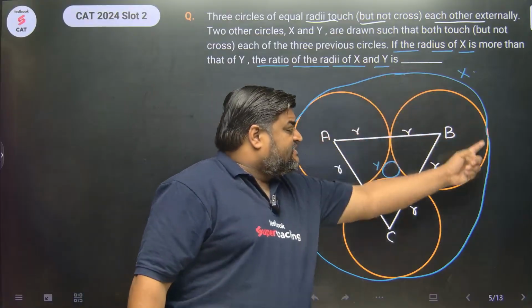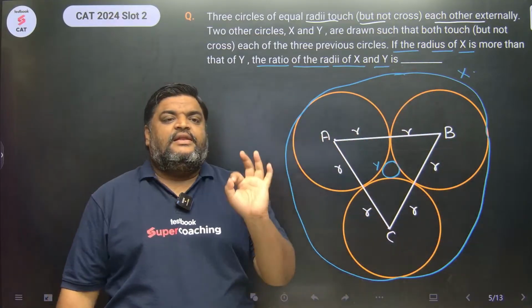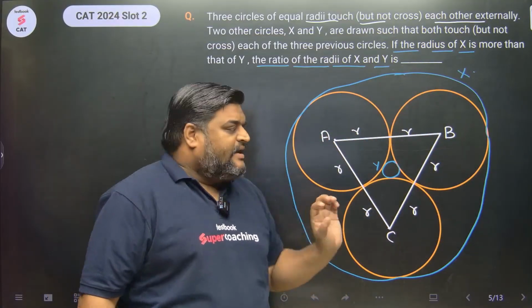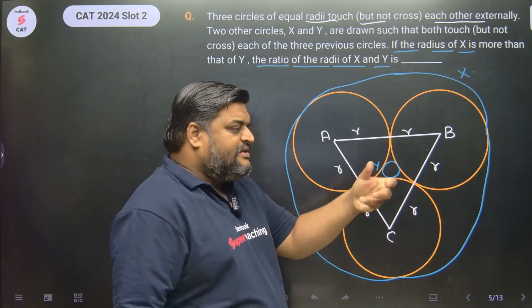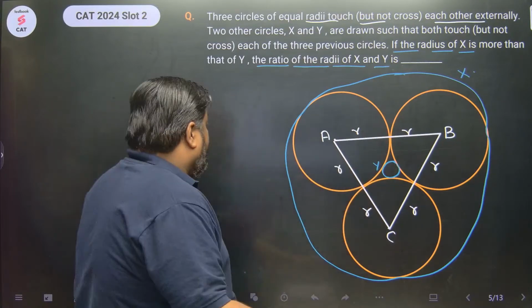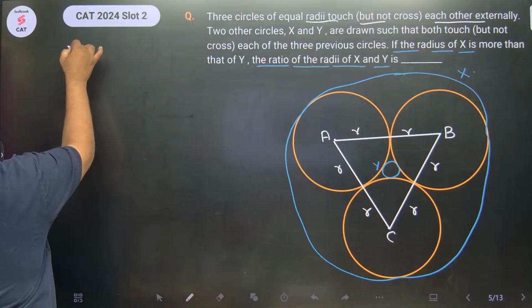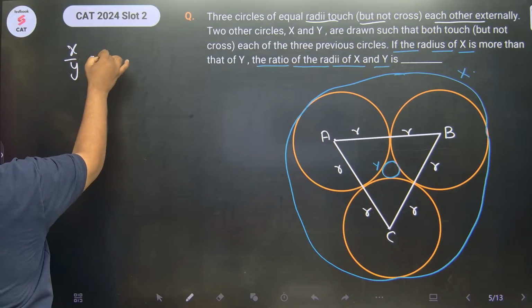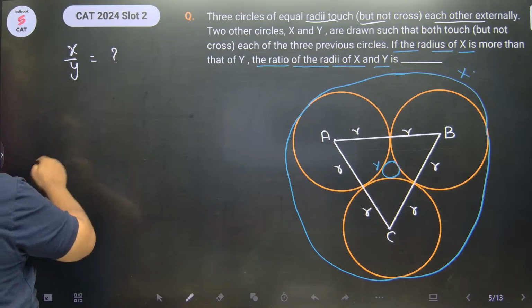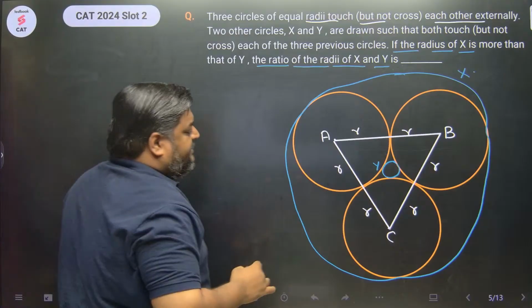The radius of this larger circle, the blue circle X, let that be X, and the radius of this smaller circle, let that be Y. I have to find the ratio of x by y. This needs to be found out. X by y we need to calculate.